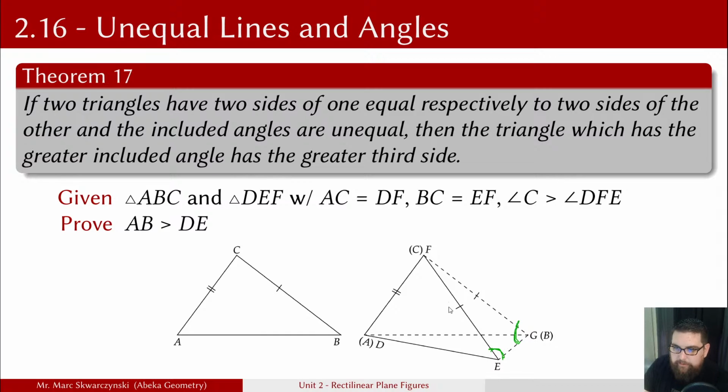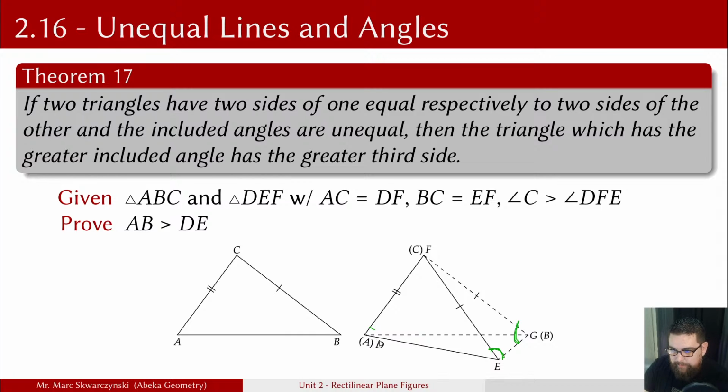Okay, I was looking at it weird. And FGE is greater than DGE, okay, because the whole is greater than any of its parts. So then DGE is greater than FGE by substitution, and DEG is greater than DGE based on our order axiom.